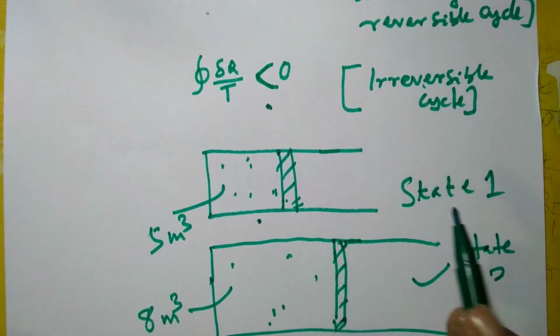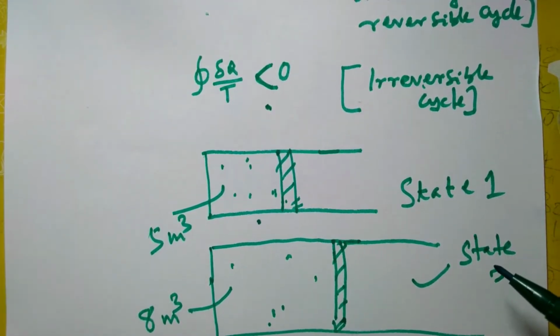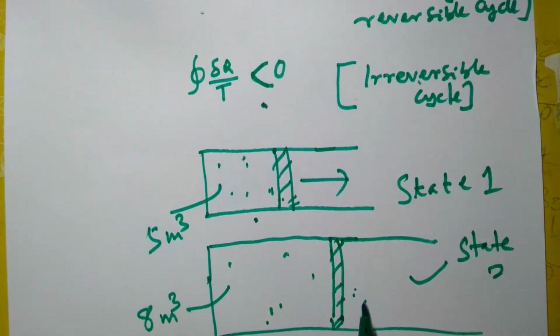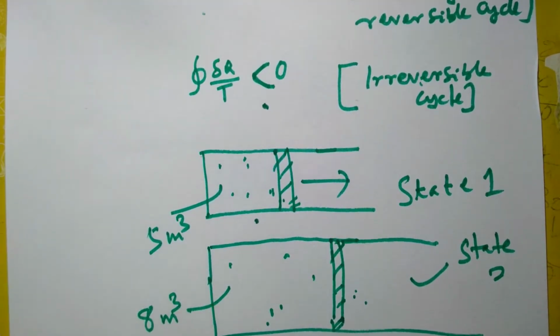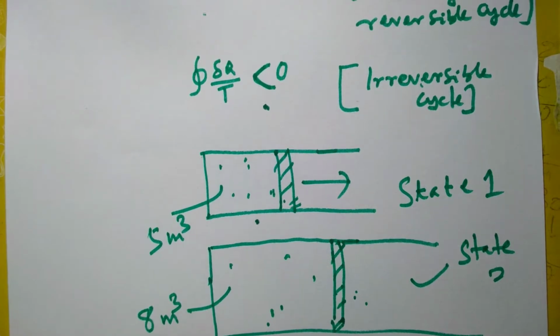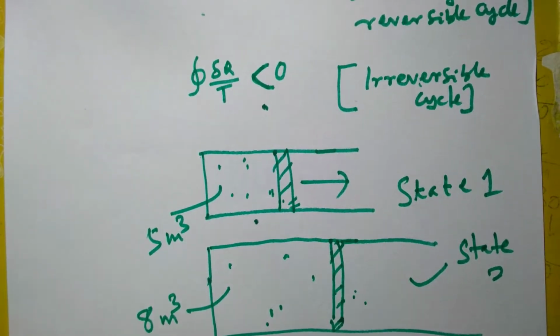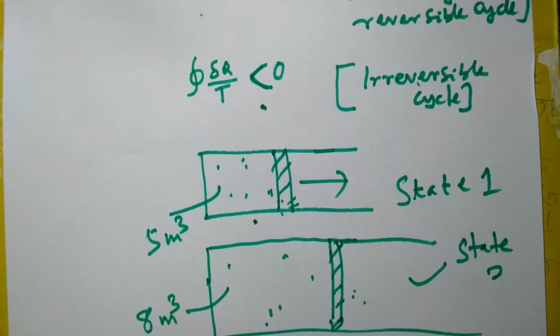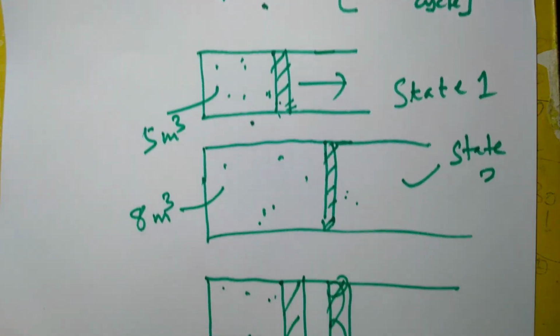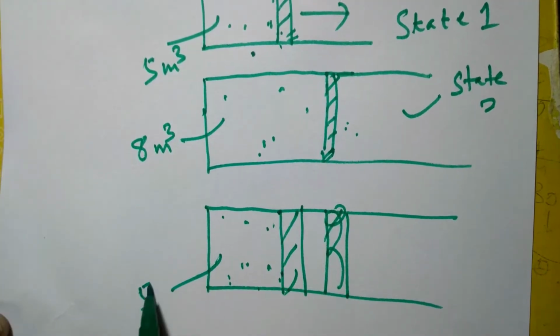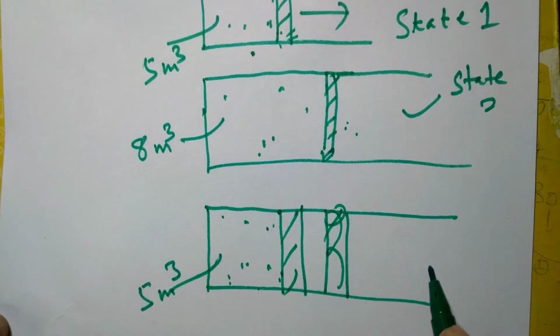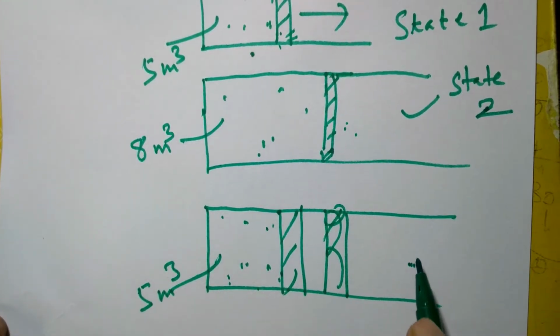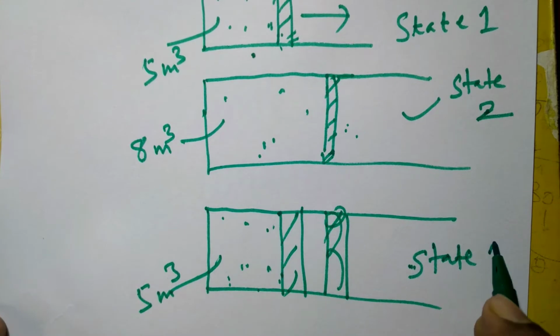Since at least one of the properties of the thermodynamic system has changed, a state change has taken place. If this system is once again compressed to its initial volume, that is 5 meter cube, it comes back to state 1, the initial state.